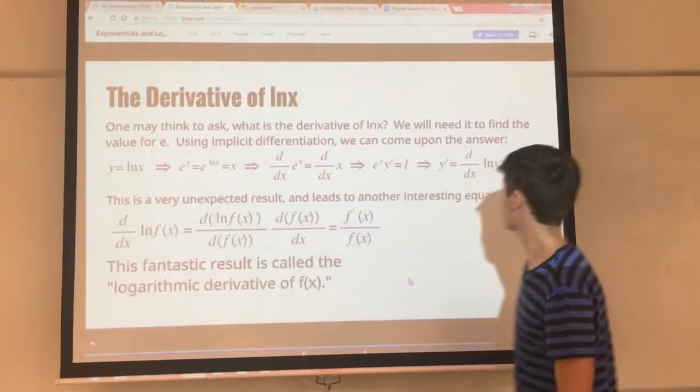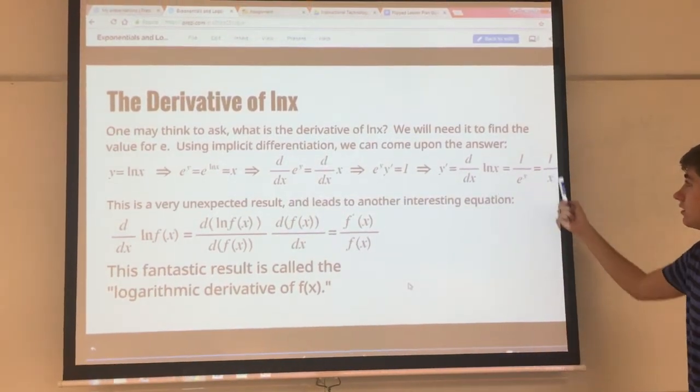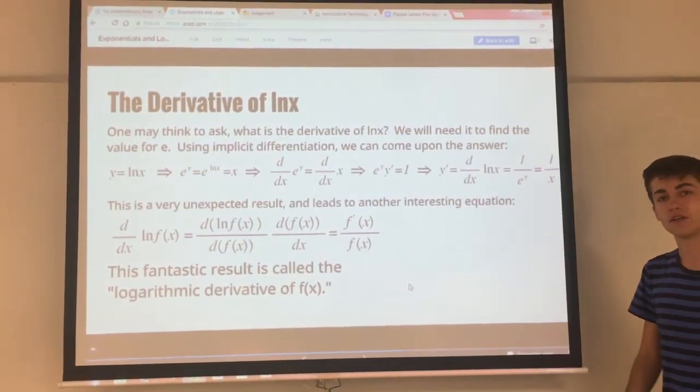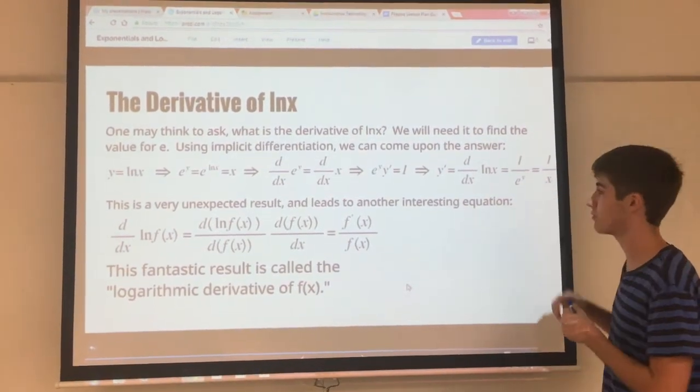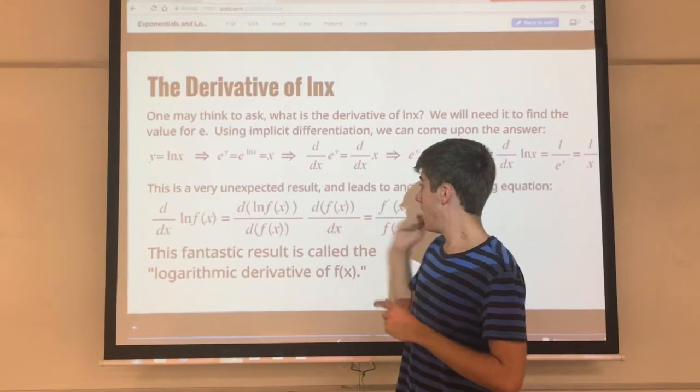e to the y is x. So the derivative of the natural log is 1 over x. Kind of an astounding little result there. I'm sure, like I said, the person who discovered that probably didn't see that coming.